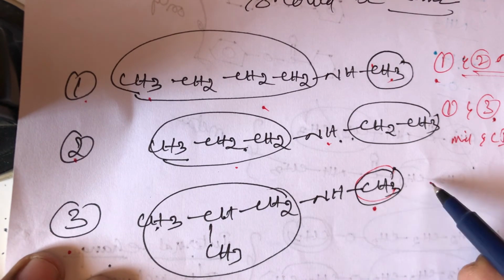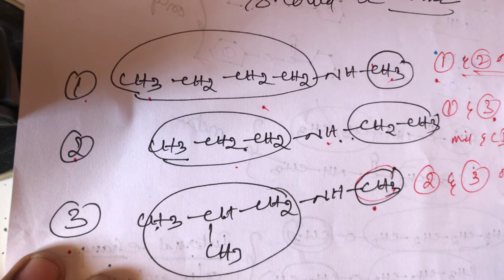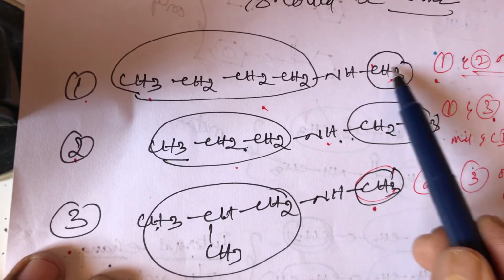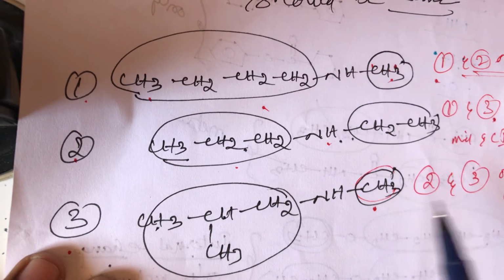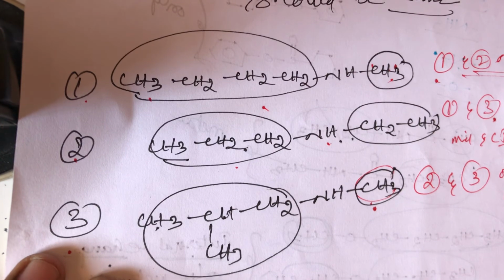And what about structure 2 and structure 3? They are only metamers. In structure 2, the right side is a methyl group, and in structure 3 also the right side is a methyl group, so these are only metamers.